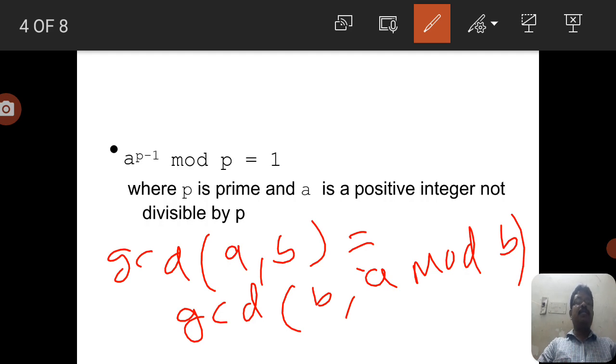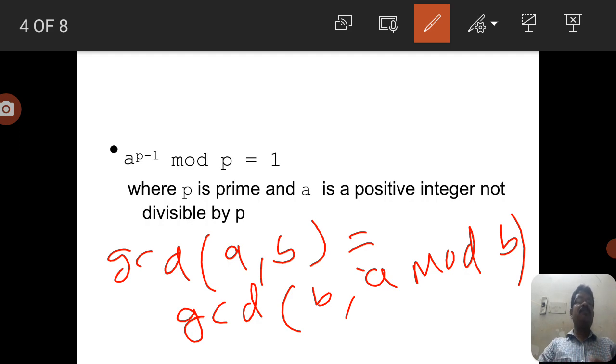So we continue A mod B. The next time the B value becomes the A value, and the remainder value, that is A mod B, becomes the new B value. In the next step the B value is assigned to A and the remainder is assigned to the next B value.